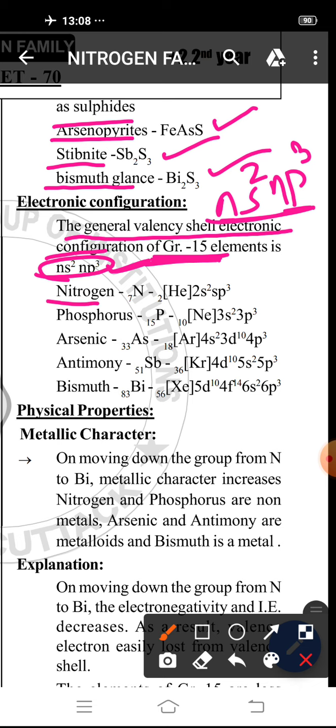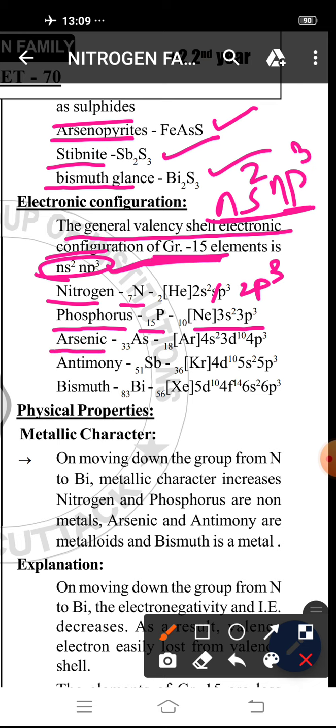The first member is nitrogen, atomic number 7. Its electronic configuration is helium, 2s2, 2p3. Next is phosphorus, atomic number 15. Its configuration is neon, 3s2, 3p3.